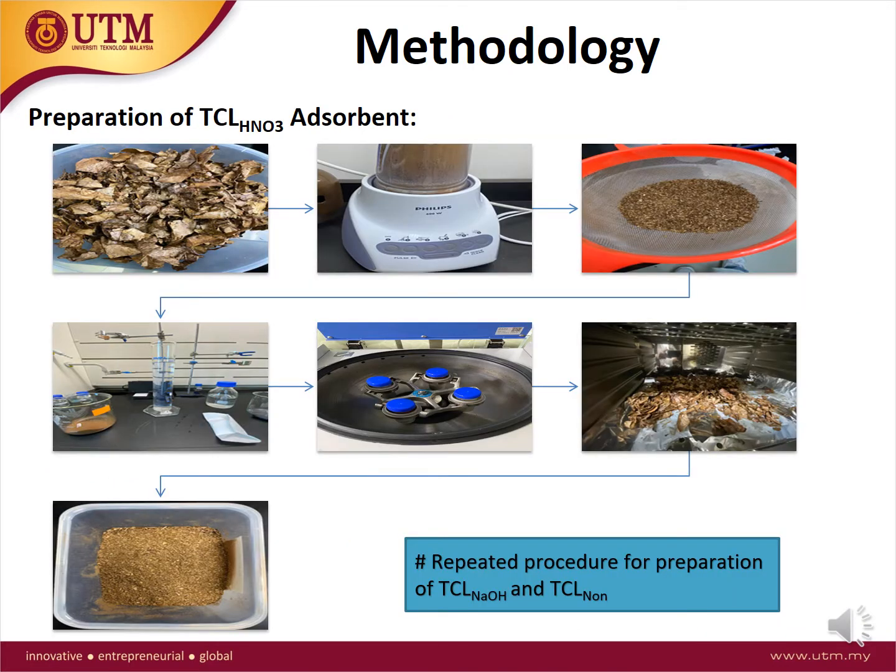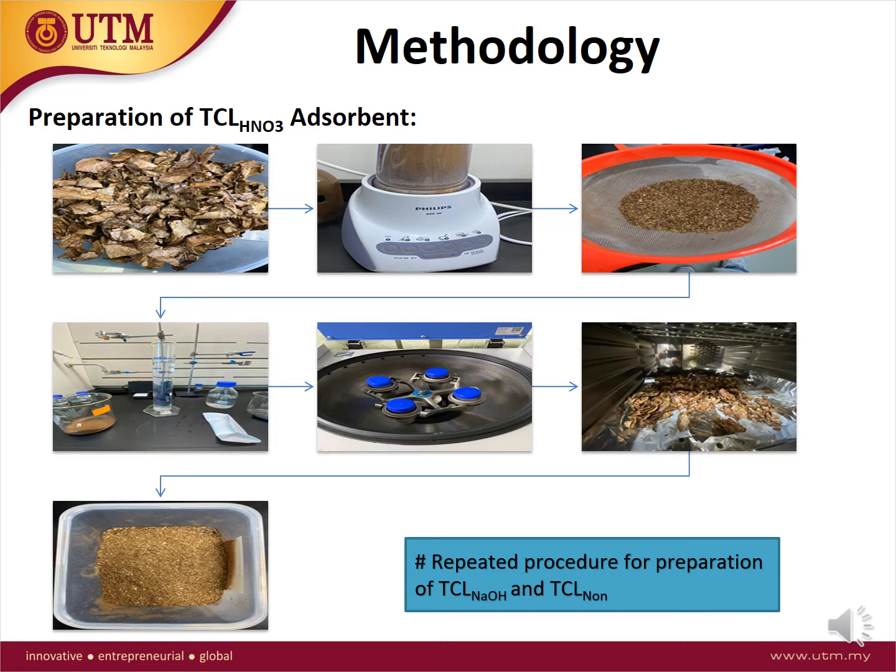This is the preparation of TCL adsorbent. Adsorbent is a substance that adsorbs the simulated dye. The TCL adsorbent was firstly treated with nitric acid, the TCL HNO3, by washing with distilled water several times. Next, it was dried at 45 degrees overnight and blended using a dry blender to powder form. The powder was sieved to a size of 50 to 100 micrometers.